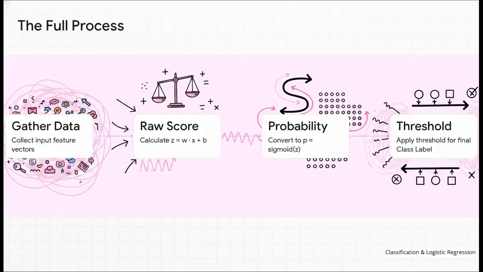Let's quickly summarize this incredible journey from raw data to our final prediction. Step 1, we gather our clues, the feature vectors. Step 2, we calculate the raw score by weighing that evidence and adding a bias. Step 3, we use the magic sigmoid function to shrink that raw score into a clean probability. And step 4, we apply our decision threshold to assign the final class label. It is truly marvelous how these simple, logical, mathematical steps combine to build such a powerful, predictive classification engine.